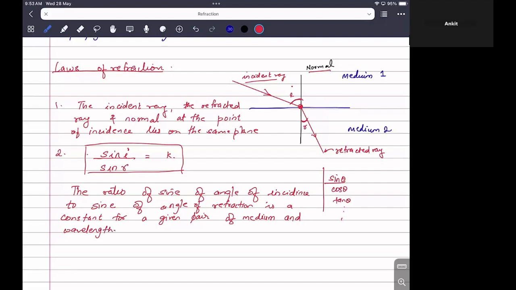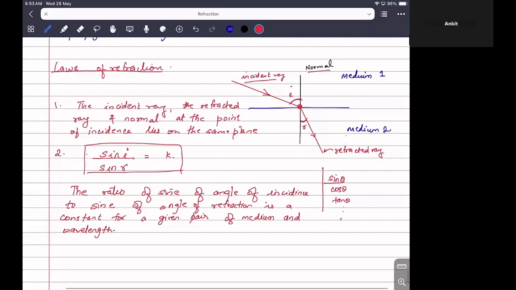Okay. Now we'll come to that part. What does it mean by given pair of medium? But this ratio is a constant and known as refractive index of medium 2 with respect to medium 1. Okay. So this constant has a name. Okay. And the name is refractive index.